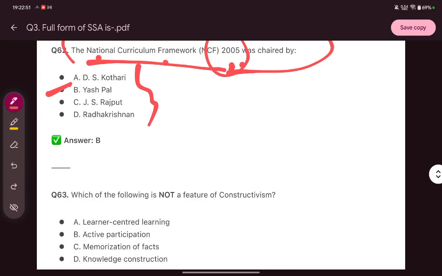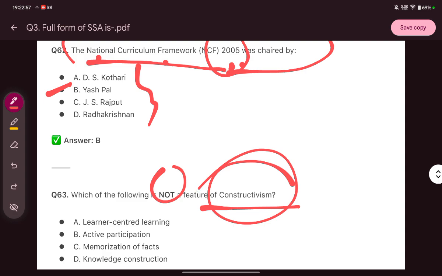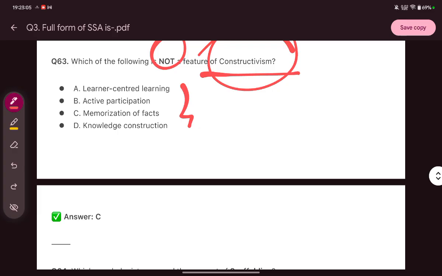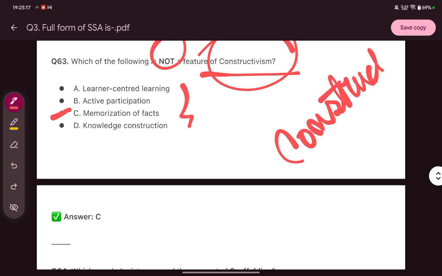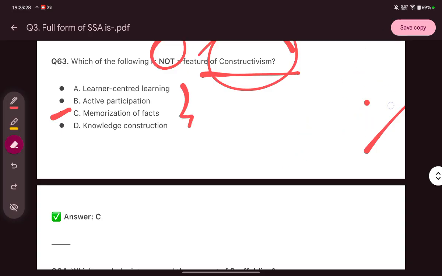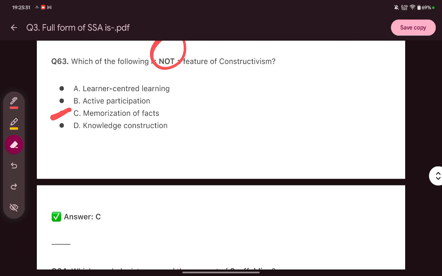Which of the following is not a feature of constructivism? It is also a question from educational pedagogy. So what is the answer here? The answer is memorization of facts. Constructivism simply means construction of knowledge. So obviously memorization of facts is not construction of knowledge. It is just parrot understanding, or you can say parrot memorization.